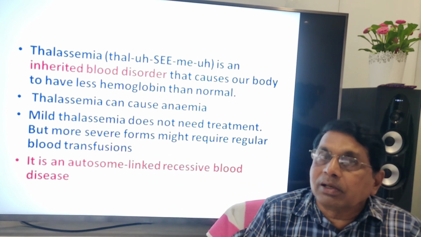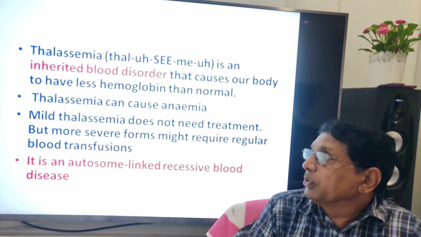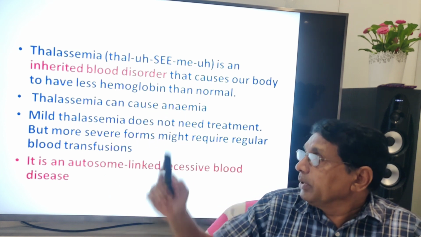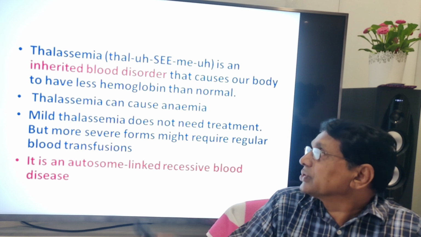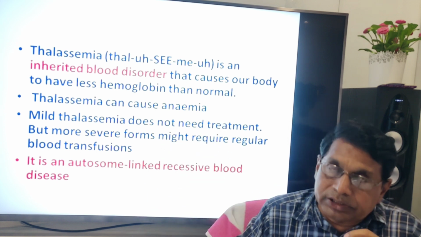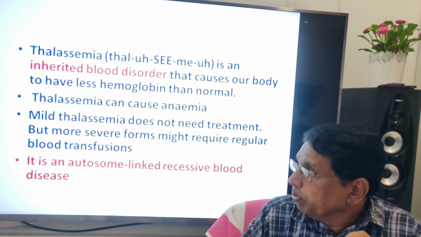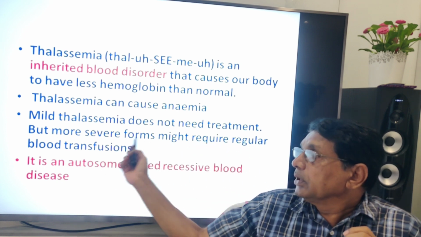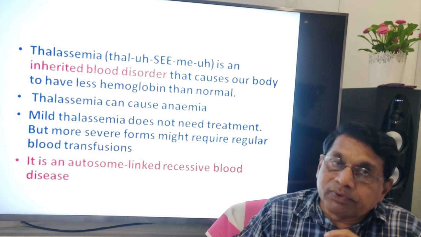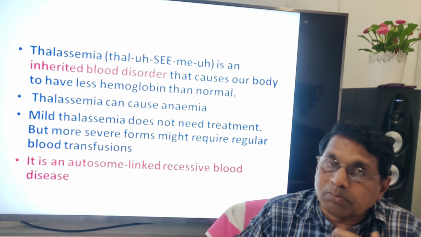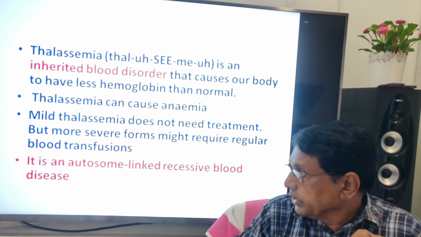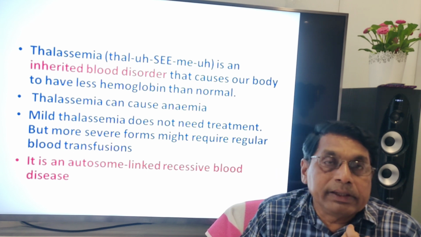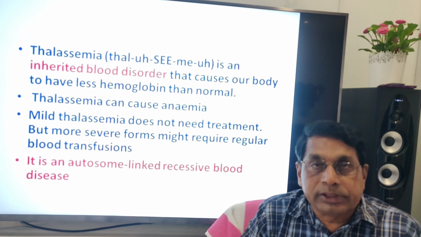Again, anemia-like problems, less hemoglobin. It causes anemia. Mild thalassemia does not need treatment, but more severe forms might require blood transfusion from healthy persons from blood banks. It is an autosomal linked recessive blood disorder, important point.